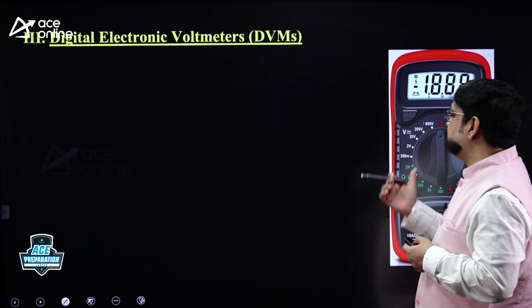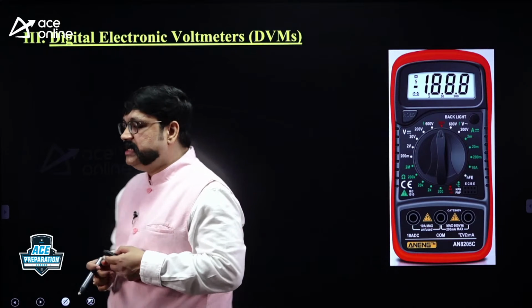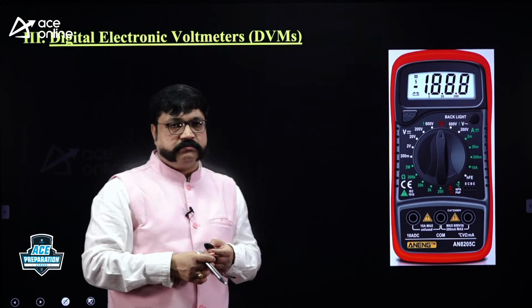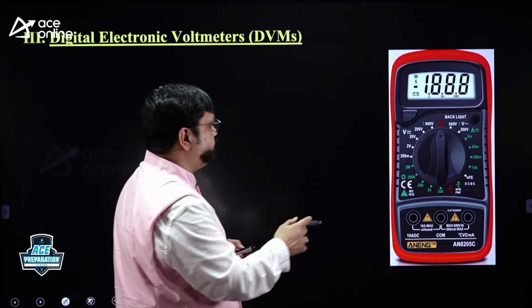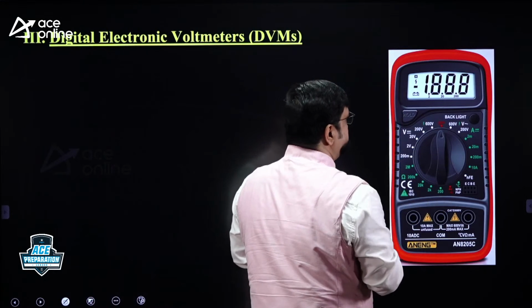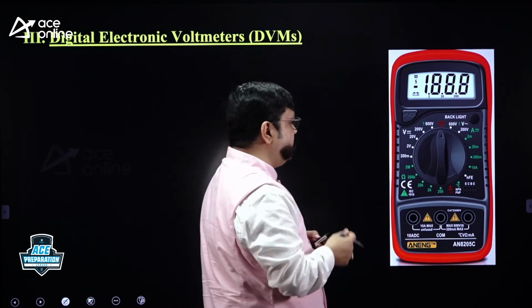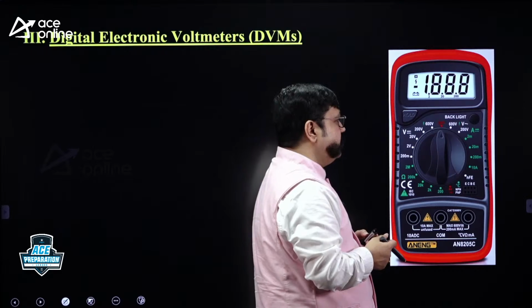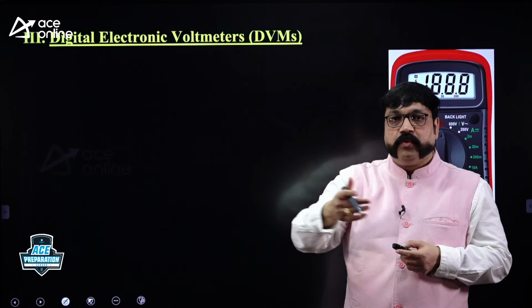And yes, one of the most important topics of electronic measurements is digital voltmeters. Whatever diagram I gave is actually a digital multimeter, because I want to show this display, which I wanted to concentrate on. You people might already have used a digital multimeter in the lab sessions, without even knowing what is inside it.